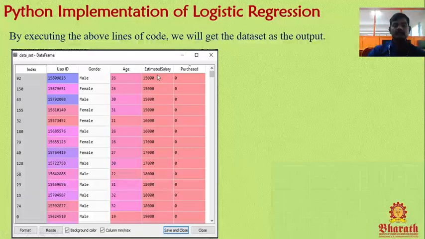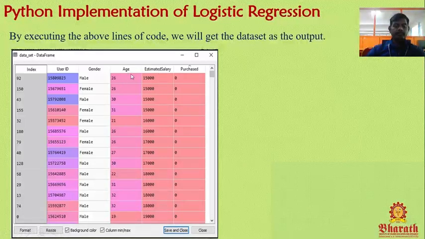Age and salary both are independent variables. Age and estimated salary, these two variables are used to predict the output, purchased. So this is the dependent variable, and these two things are independent variables. Age and salary both are used to predict the output.